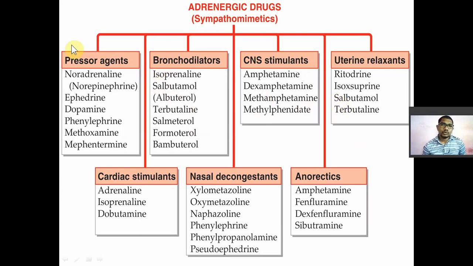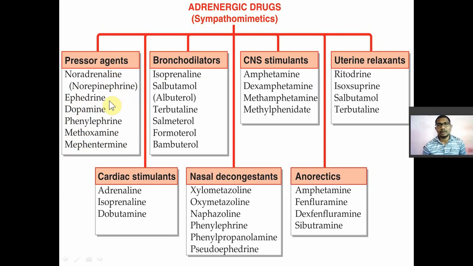So first class will be those drugs which are used as a pressure agent. Pressure agent means those drugs which are used to increase the blood pressure. Pressure means they will cause constriction of blood vessel. So pressure agent which are used to increase the blood pressure. So in that you have noradrenaline, ephedrine, dopamine, phenylephrine, methoxamine and mephentermine. You have to remember this, okay? Mostly natural. So noradrenaline is a neurotransmitter as it is, okay?